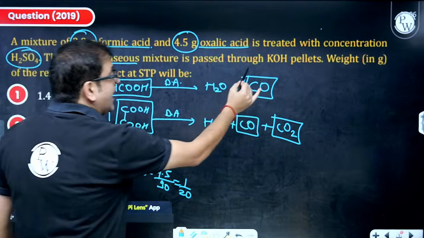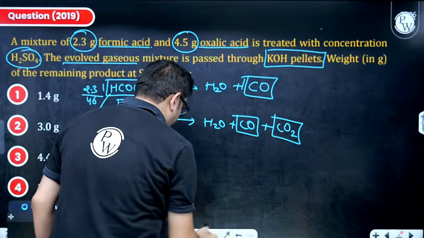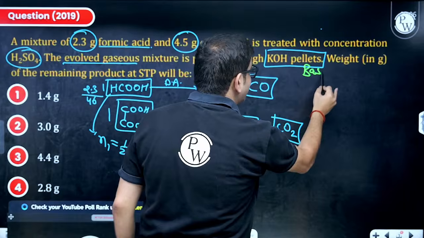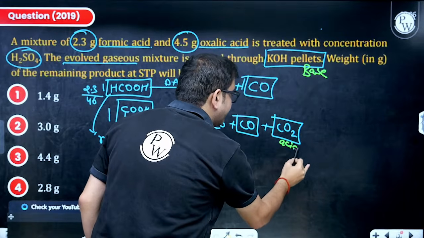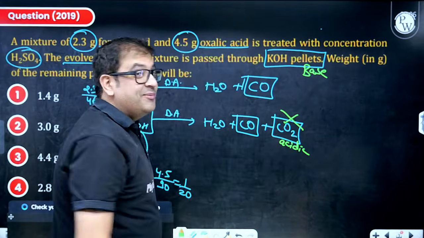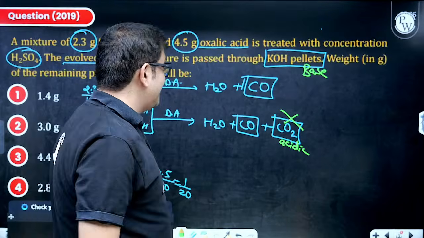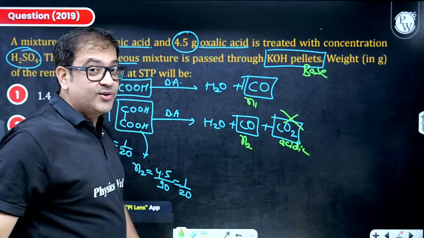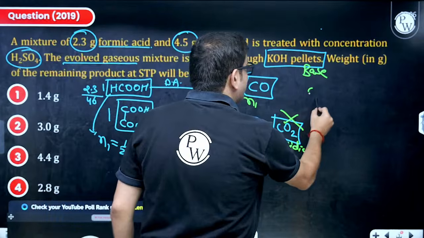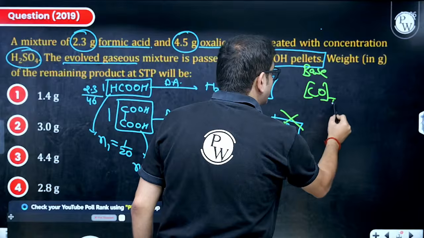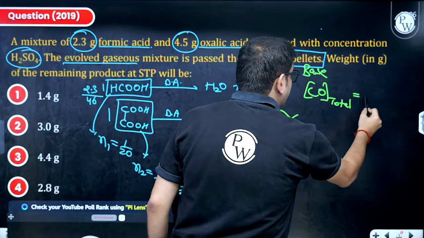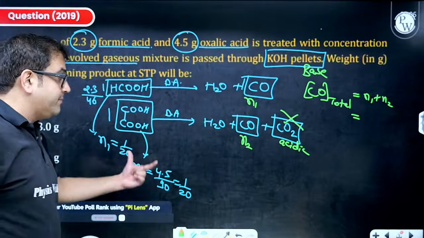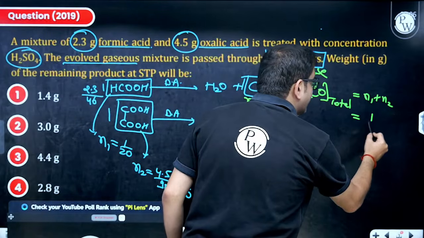are passed through KOH. And we should know this, that KOH being a base will neutralize the acidic oxide. So ultimately CO2 will be gone from the mixture. So you will be only having N1 moles of CO and N2 moles of CO. So total moles of carbon monoxide that you will be having, the total moles will be N1 plus N2. That means 1 by 20 plus 1 by 20, that is 2 by 20, that is 1 by 10 moles.